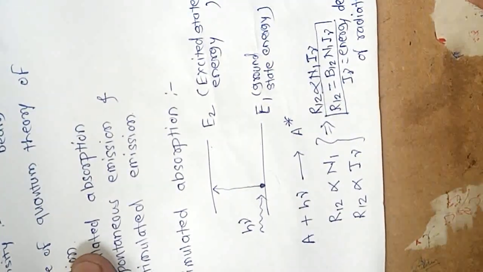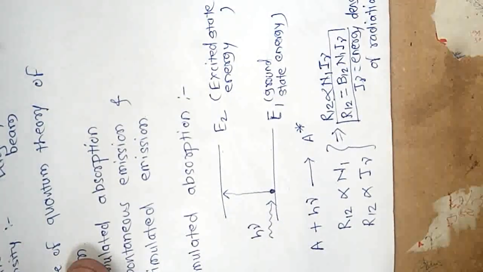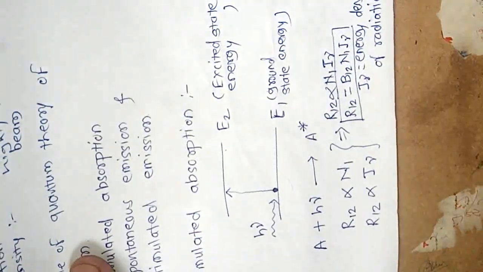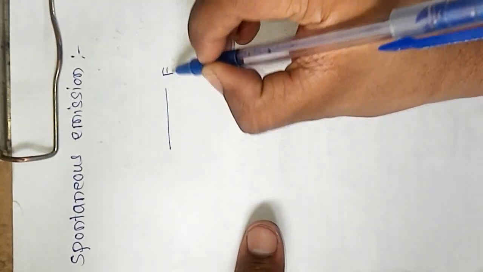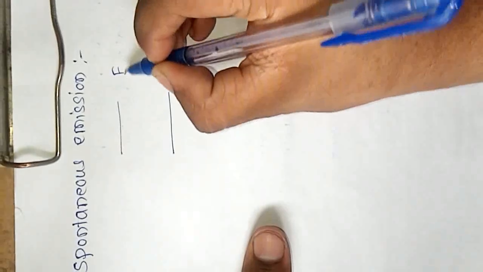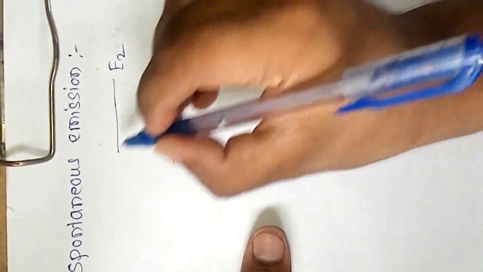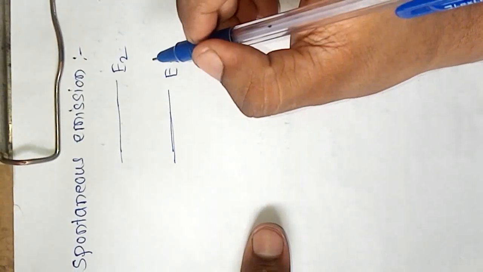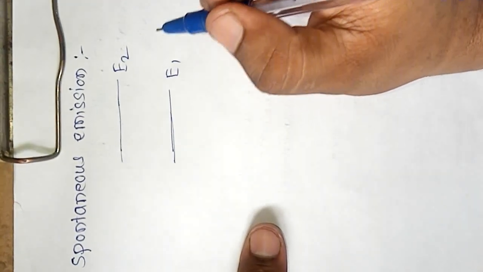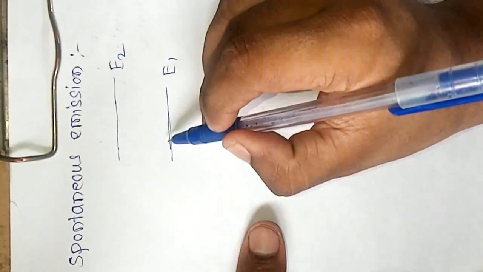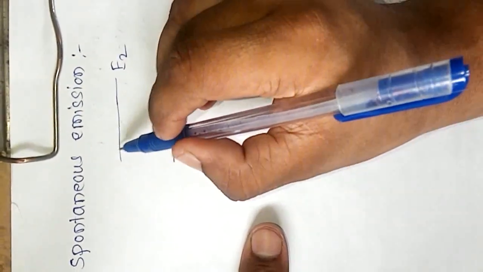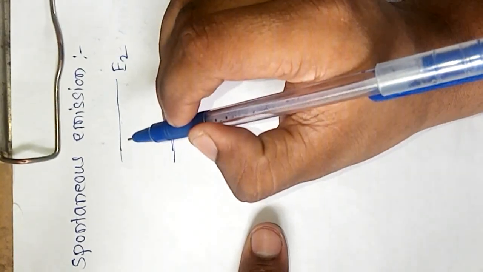Then the next point is spontaneous emission. Again consider an atom consisting of two energy levels E1 and E2, where E1 is the ground state energy and E2 is the excited state energy. In stimulated absorption, the atom absorbs energy from an external photon and goes to the excited state.